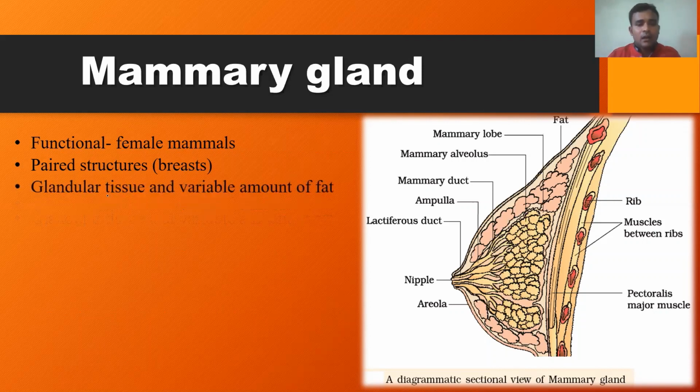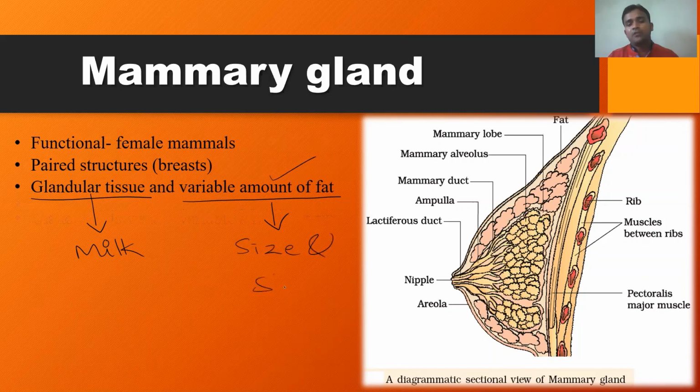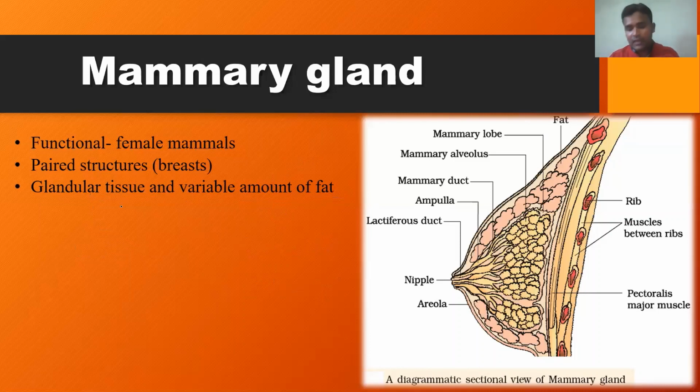And these breasts or mammary glands consist of glandular tissue as well as a variable amount of fat. The glandular tissue is mainly responsible for the secretion of milk. Then what about this variable amount of fat? Based on the amount of fat found in the breast, the size as well as the shape varies from individual to individual. Internally, each mammary gland consists of 15 to 20 mammary lobes.